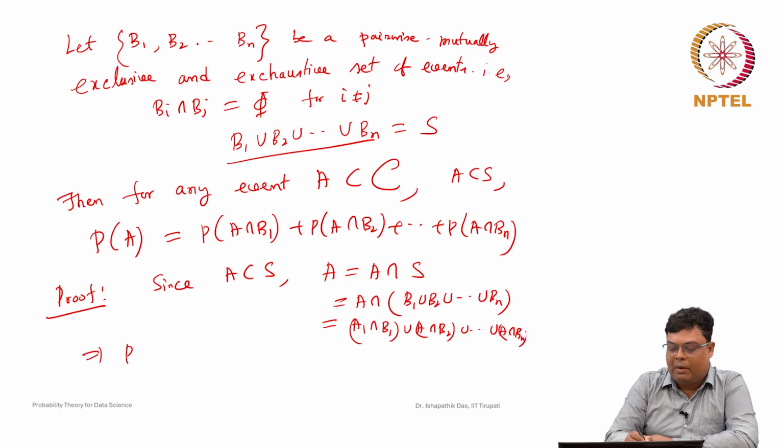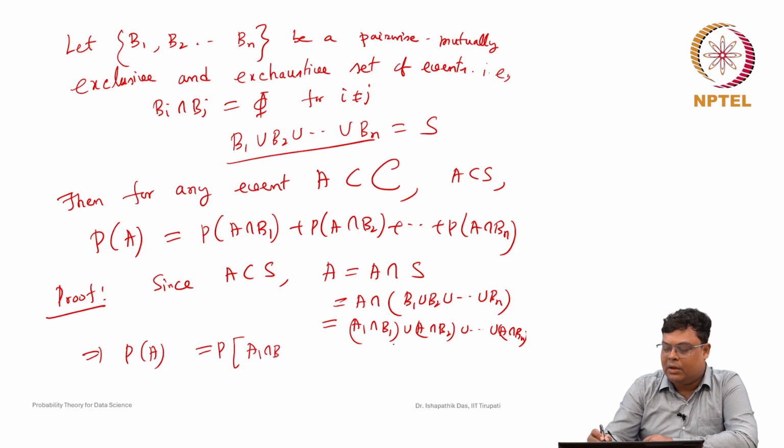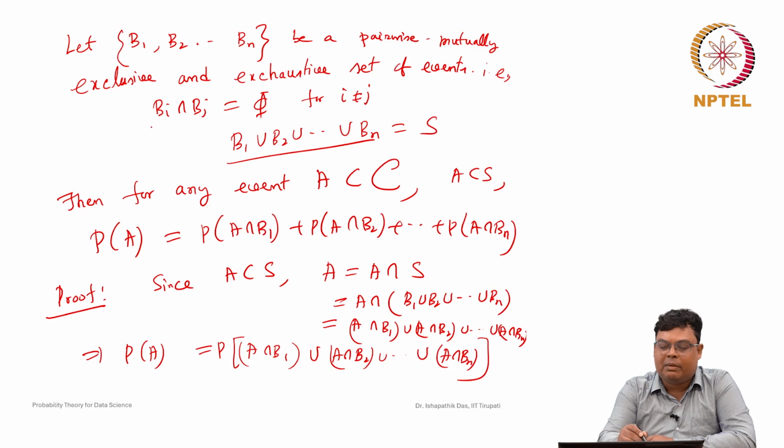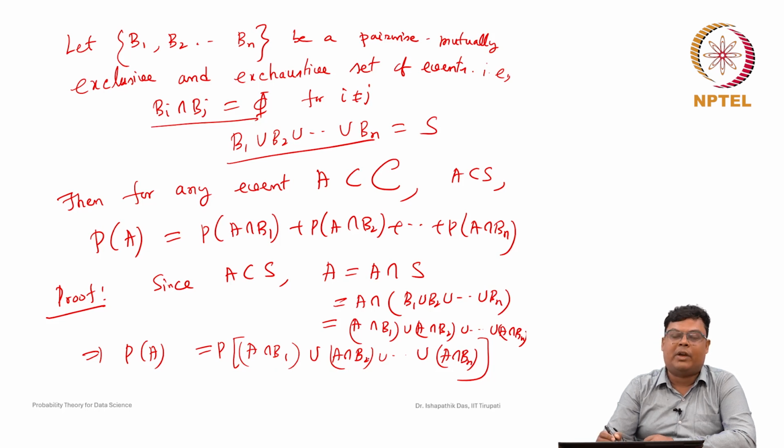Now, what will be the probability of A? It is the probability of A intersection B1 union A intersection B2 union ... union A intersection Bn. Since B1, B2, ..., Bn are pairwise mutually exclusive events, A intersection B1, A intersection B2 and so on are also pairwise mutually exclusive.